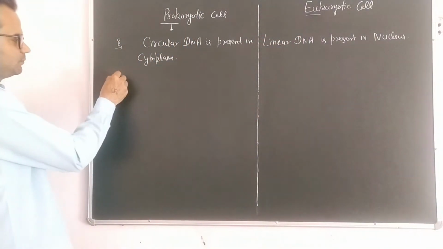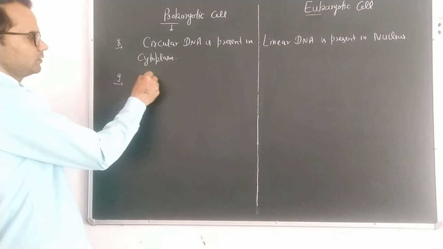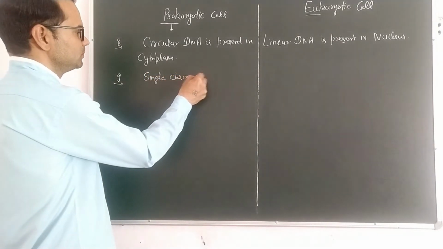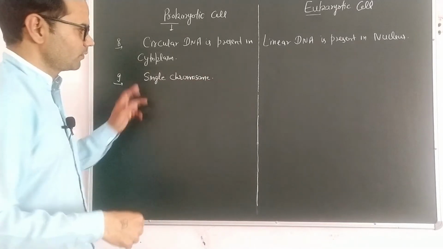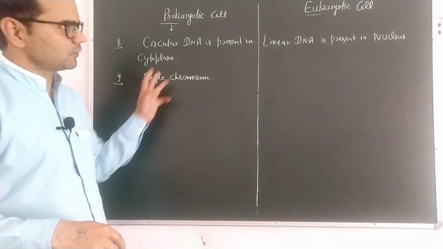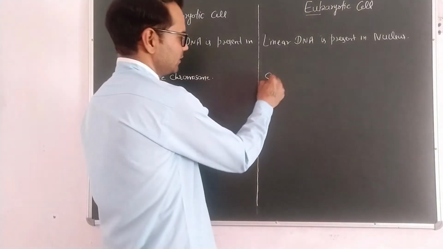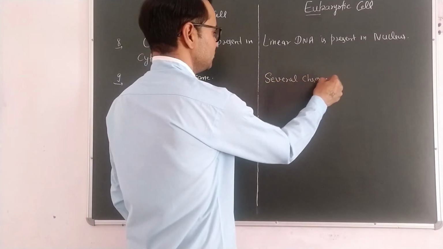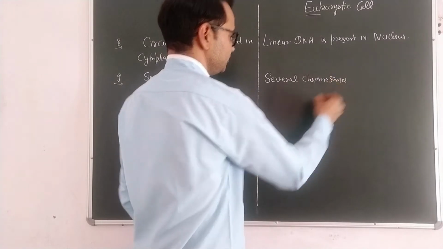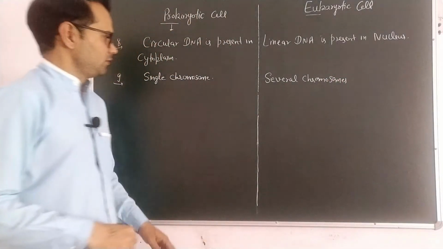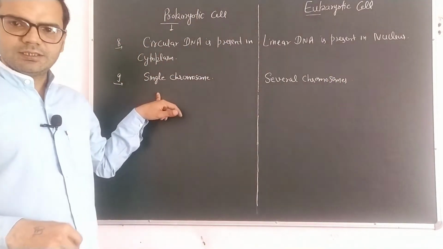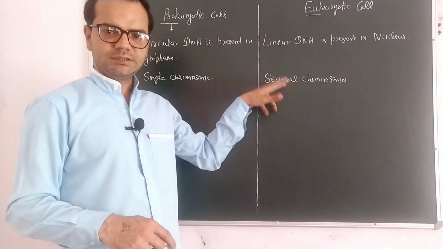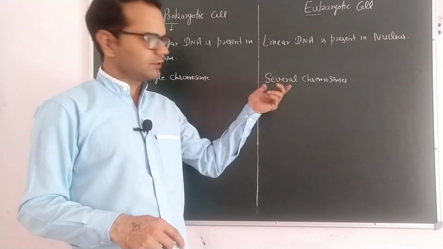Point number 9 is prokaryotic cell has a single chromosome. It possesses a single chromosome, but in eukaryotic cell several chromosomes are present. Again, that is the difference, only single chromosome. Here multiple chromosomes, several chromosomes are present. As we know, human cell contains 46 chromosomes.